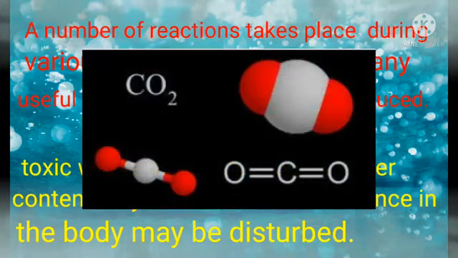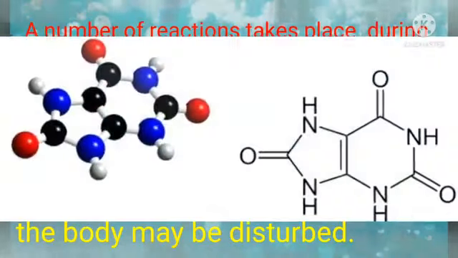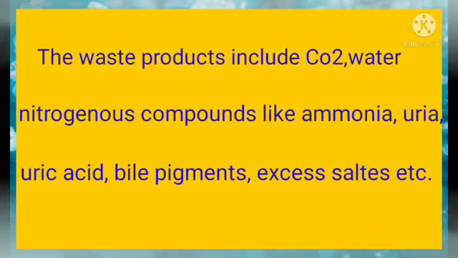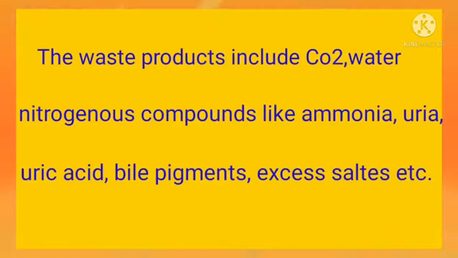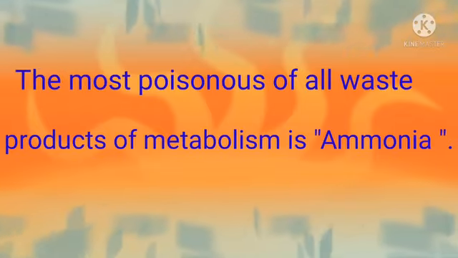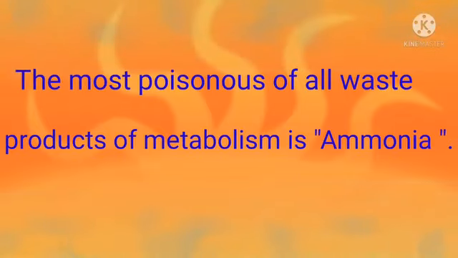The waste products include carbon dioxide, water, nitrogenous compounds like ammonia, urea, uric acid, bile pigments, excess salt, etc. One more important point: the most poisonous of all waste products of metabolism is ammonia.